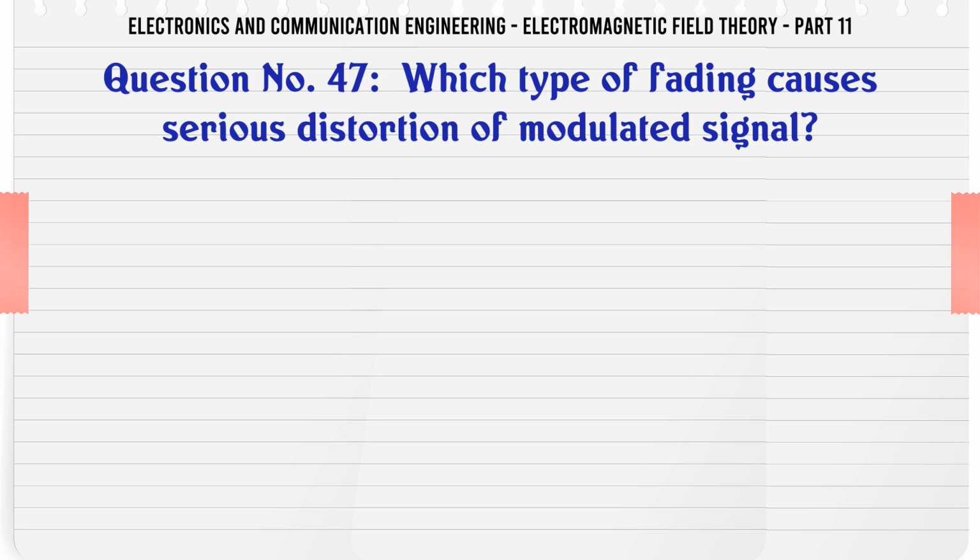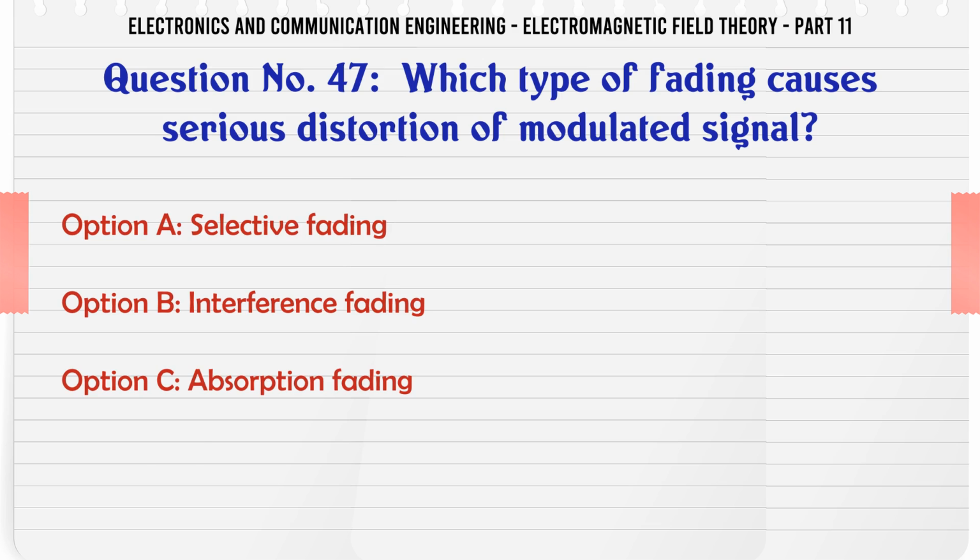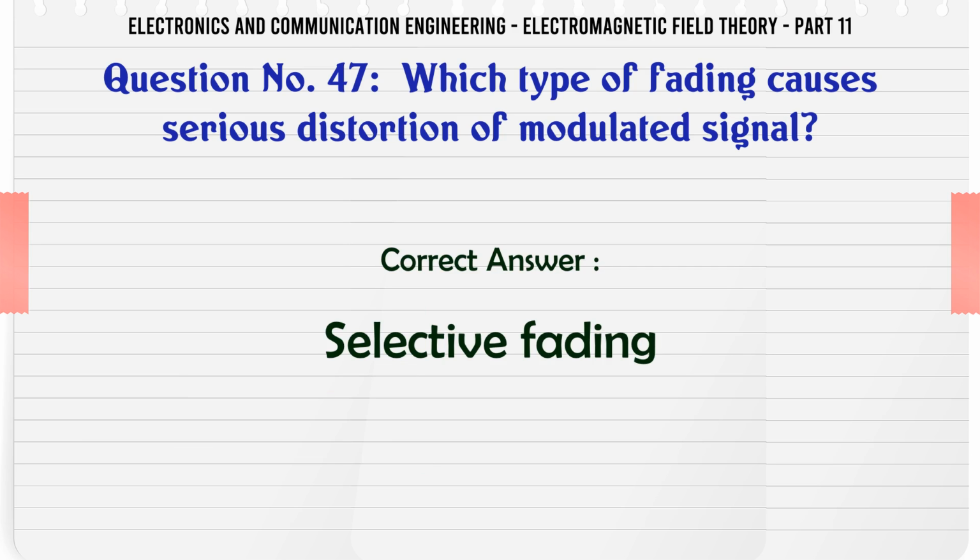Which type of fading causes serious distortion of modulated signal? A. Selective fading, B. Interference fading, C. Absorption fading, D. Polarization fading. The correct answer is selective fading.